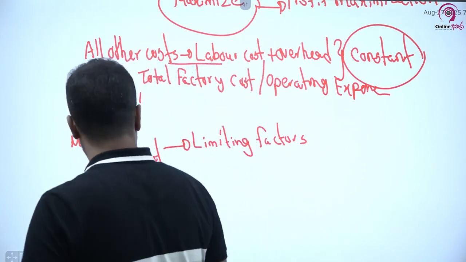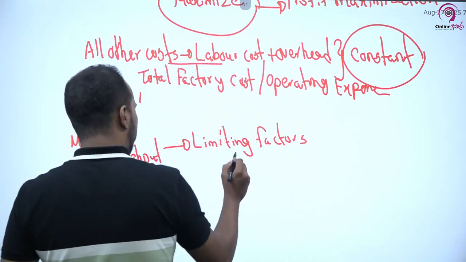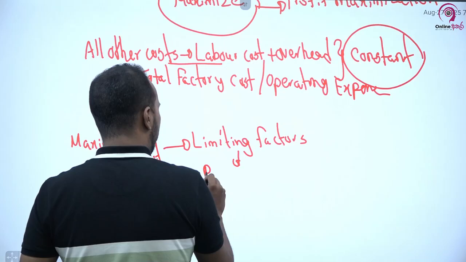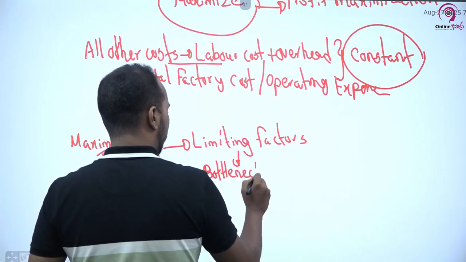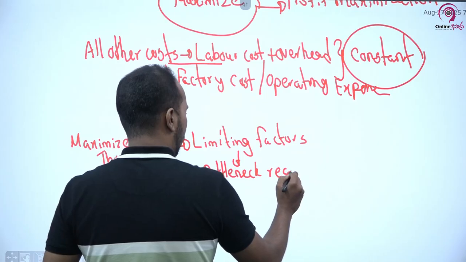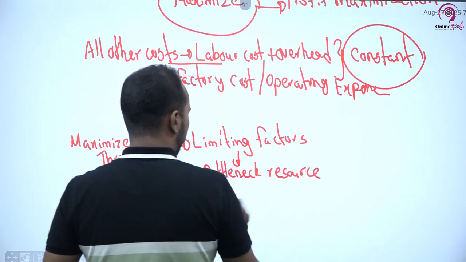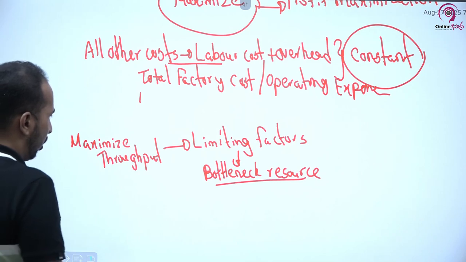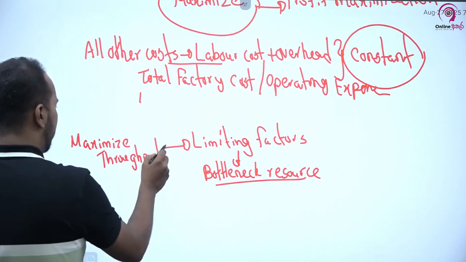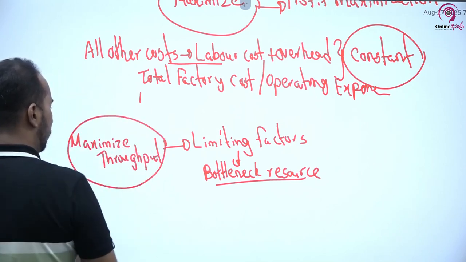Therefore, there is a limiting factor. So, in throughput accounting, we call this as bottleneck resource. Okay. So, this is the basic point you need to understand under throughput accounting.